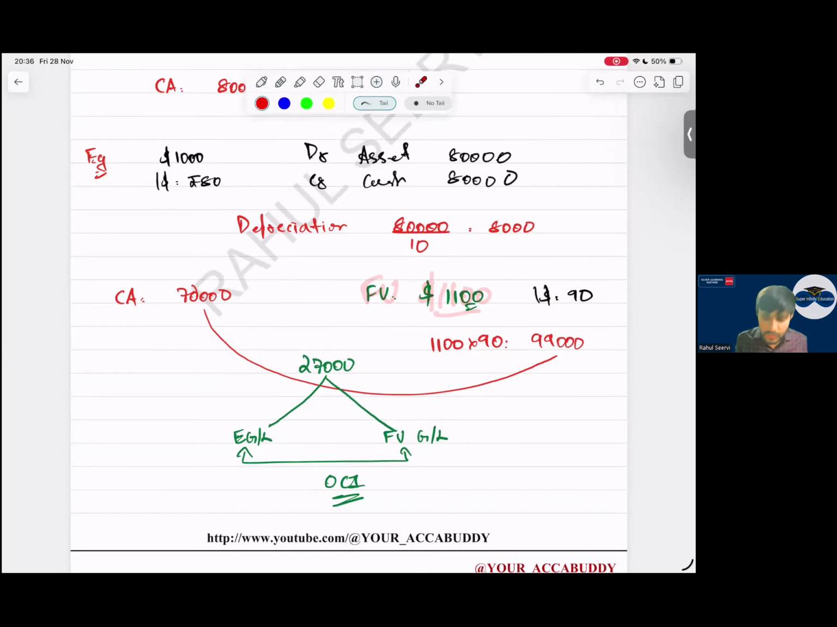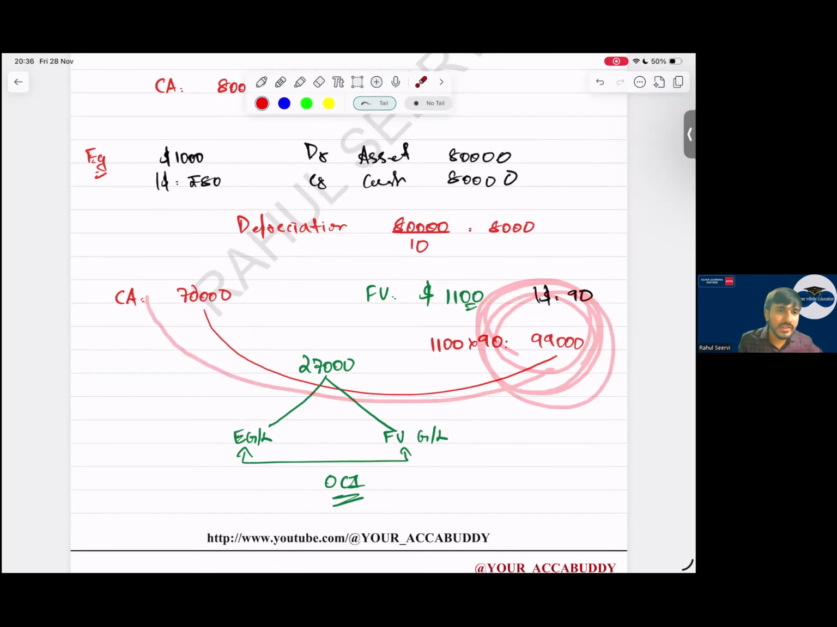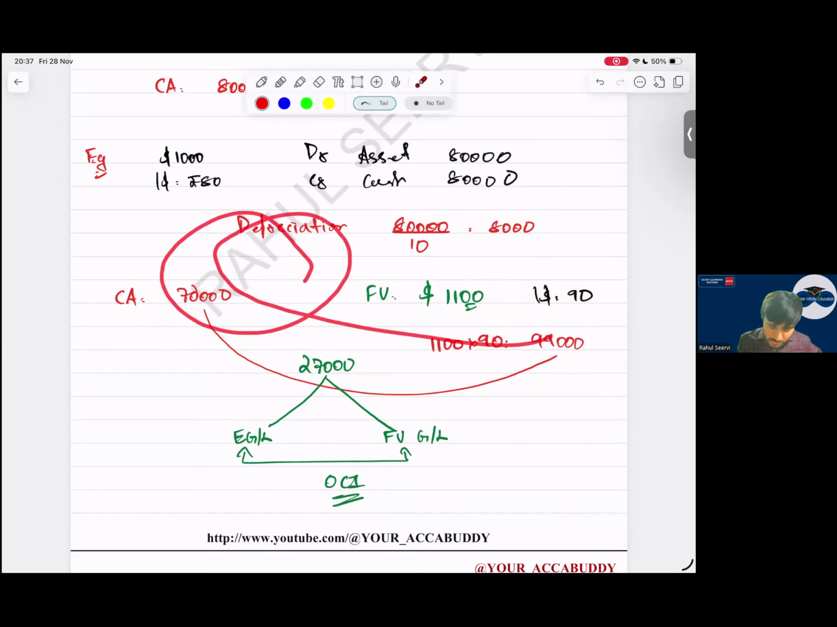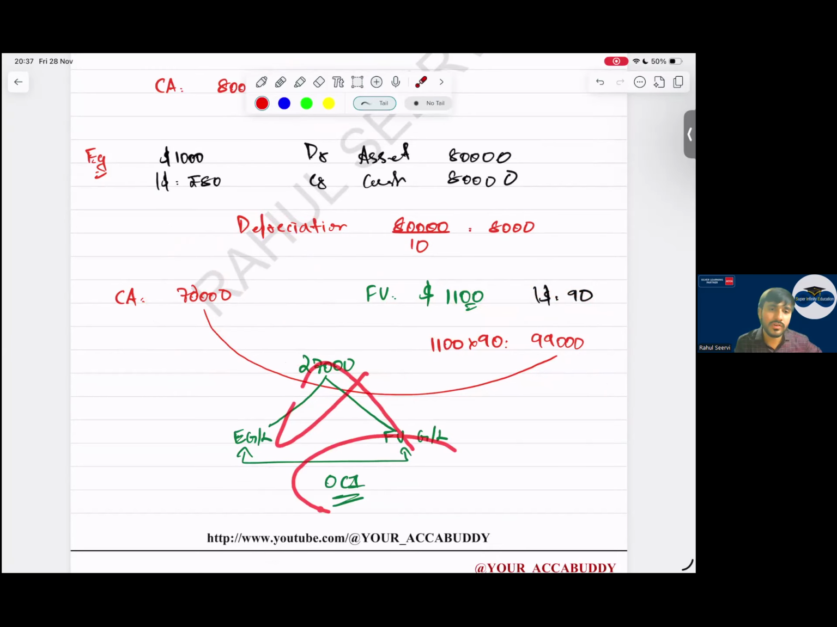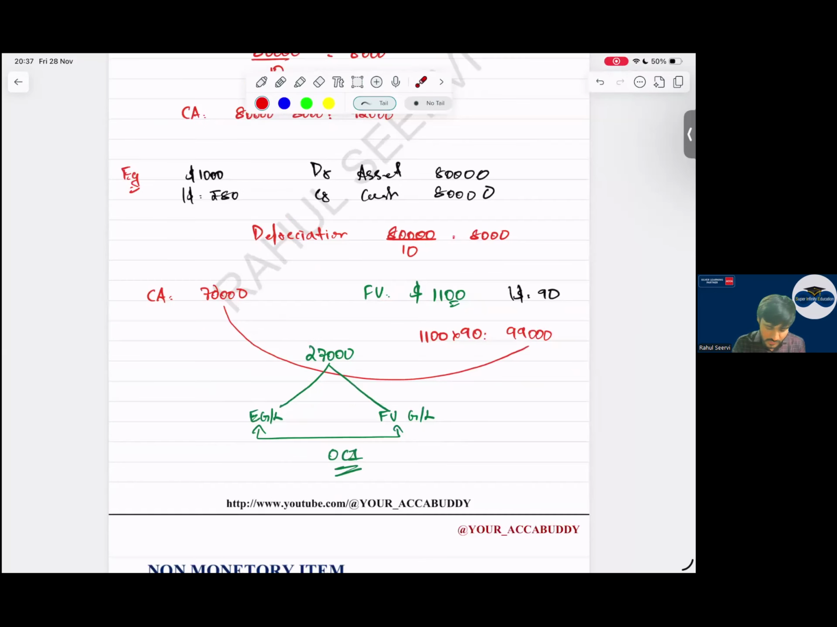Yes, sir. Now the conversion is what? On that date, $1 is equal to 90. So my carrying amount after revaluation is how much? 99,000. So what is the increase here? Increase from 72,000 is 27,000. Where will I take this increase of 27,000? I will take to OCI only. Full amount. So with this, this part is also done.